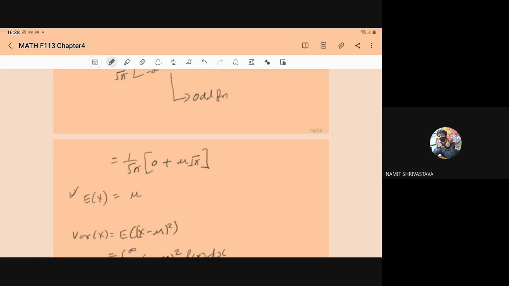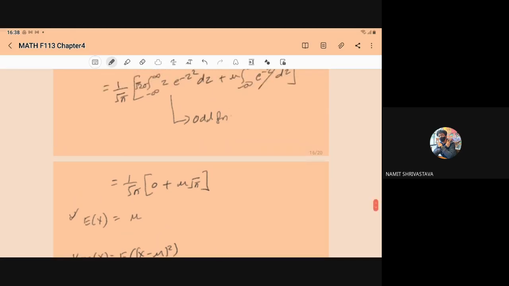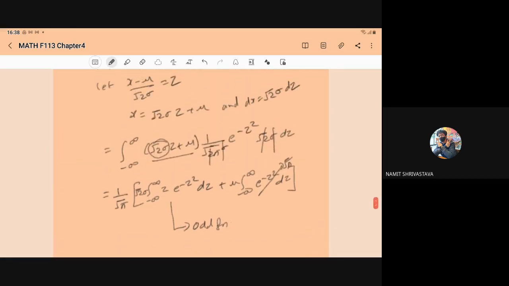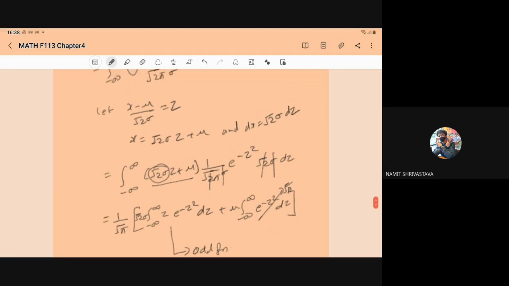Any doubt in this part? Anything you want to clarify? Any substitution? If it is not clear, please ask here only.